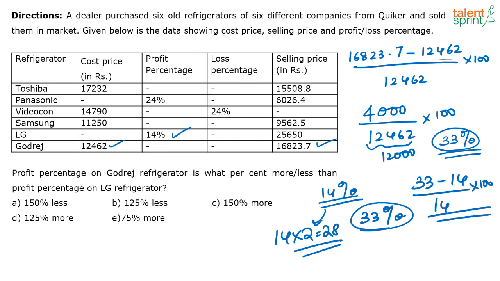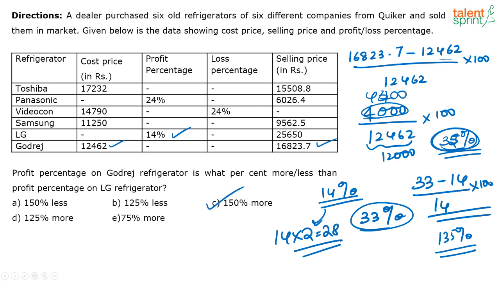Correct. So that is what they are basically asking you for. Profit percentage on Godrej refrigerator is what percentage more or less than the profit percentage on LG refrigerator. So that is nothing but 33 minus 14 by 14 into 100. You would approximately get this as 135%. See, as I said, here we have taken a value as 33. It will be a little more than 33 only, because the actual value that comes here will be 4,300 and close to 4,400, and this will be 12,400. So even if you take 4,400 and 12,400, I think you will get this percentage very close to 35, right? So I can say that if this is 35, you will get this as 150% more. So the correct answer is option C.